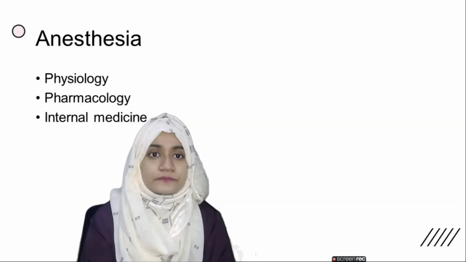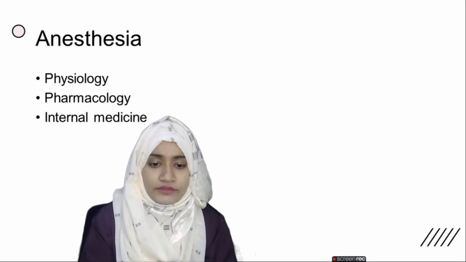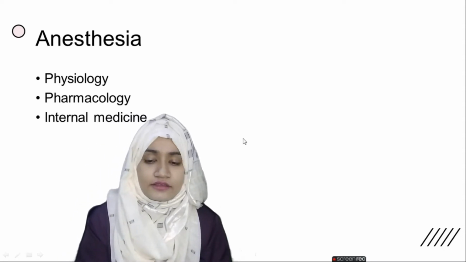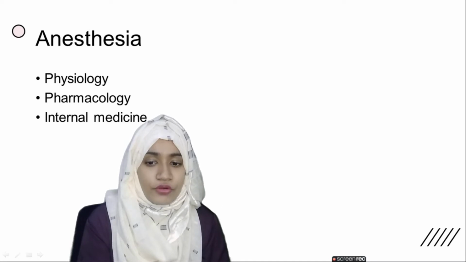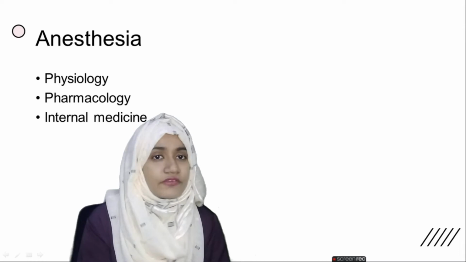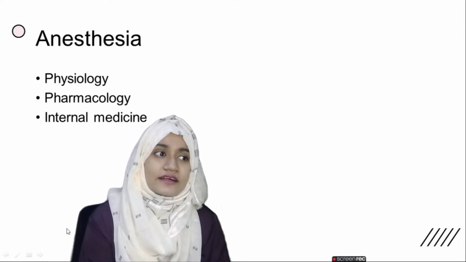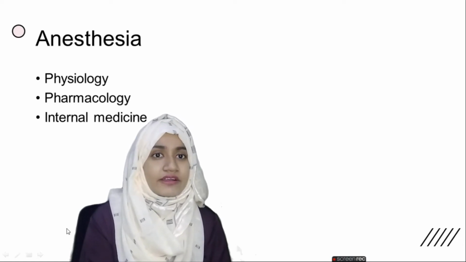Moving forward, talking about the anesthesia. Number one thing we have to understand is that for anesthesia, the person needs to know about the physiology and the pharmacology and the internal medicines as well. They are very important. If we talk about anesthesia, first of all to keep in mind is that veterinary anesthesia is very, very difficult, right?